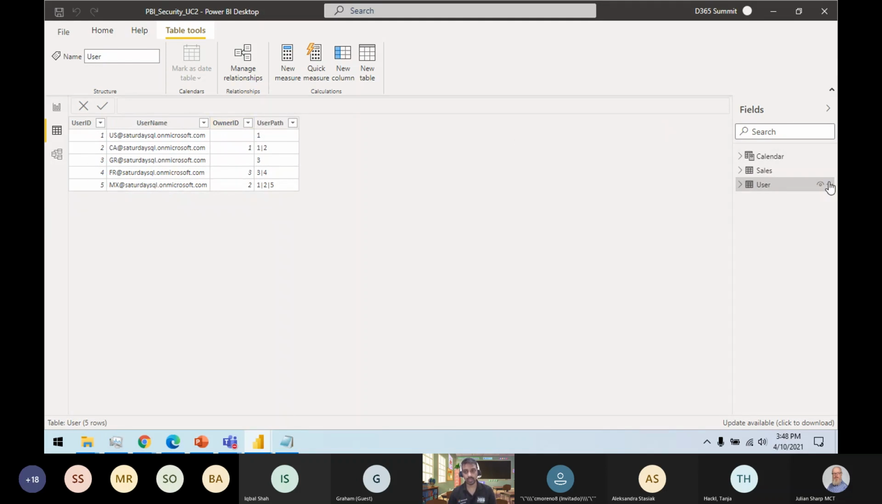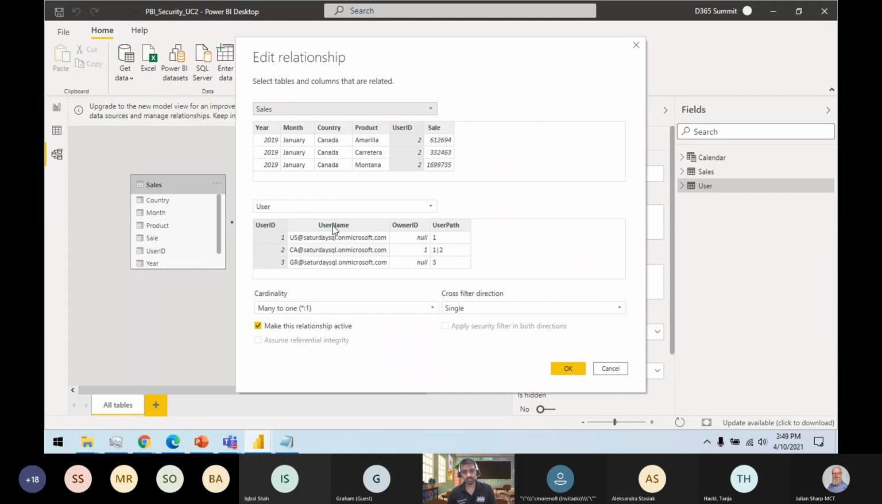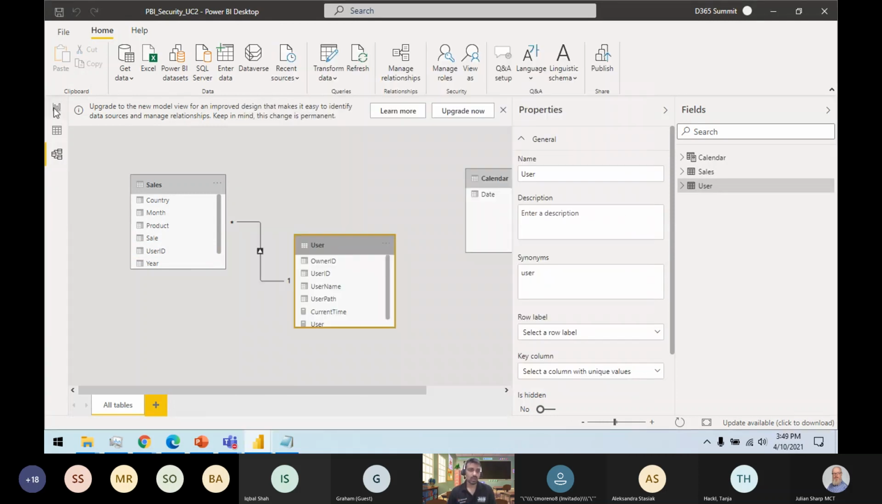How we build those things: I have created a user path column here where I describe these values as pipe delimited values, the whole path. So whatever the rows which are being parented by 5 or have access to 5, those can be accessed by 5, 2 or 1, because 5 has a manager 2, and 2 has a manager ID as 1. So this is a manager level hierarchy. What we did in the manage relationship, we only map user ID with the user ID, the same, and the cross filter direction is single.